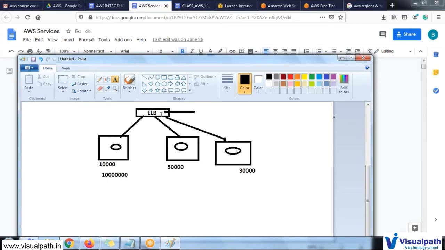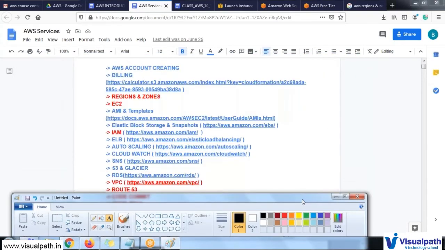So there are a total of 3 types of Elastic Load Balancers available: Application Load Balancer, Classic Load Balancer, and Network Load Balancer. Again, we will discuss one by one what exactly the application, classic and network load balancers are. This is one of the services, and the next service is auto scaling.